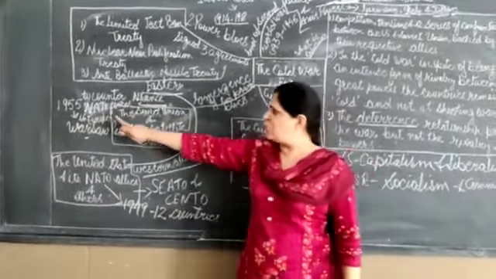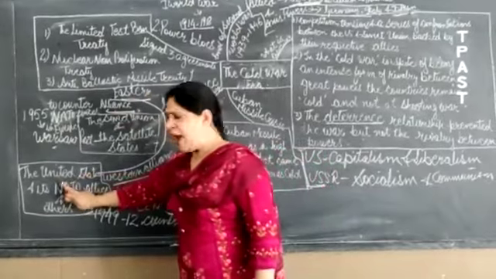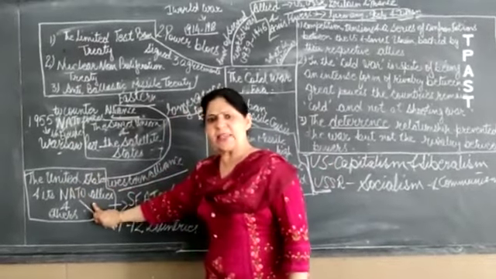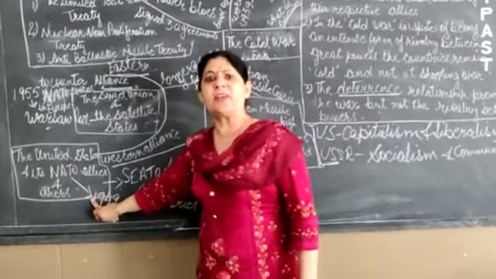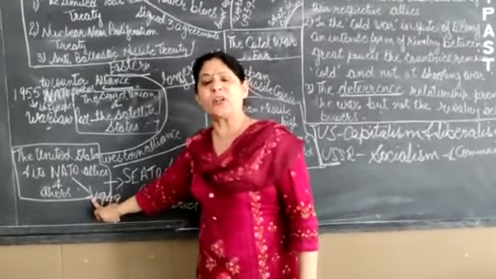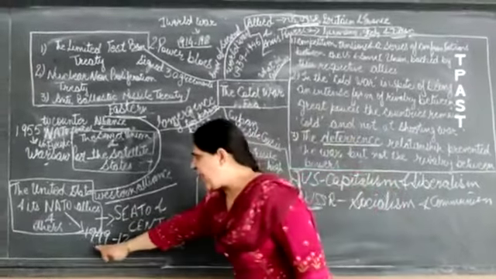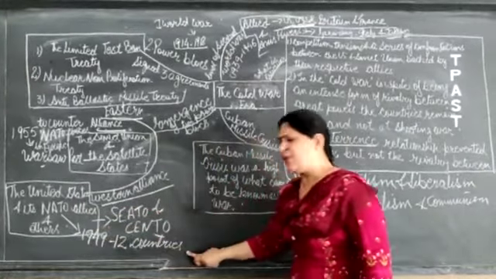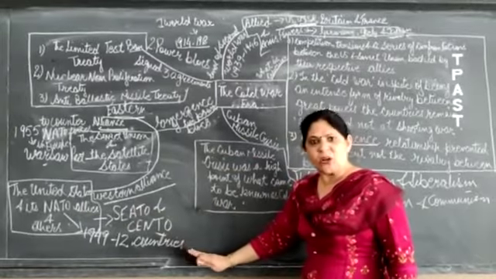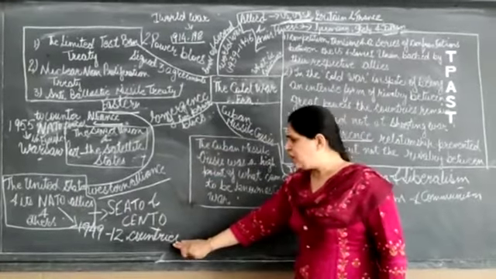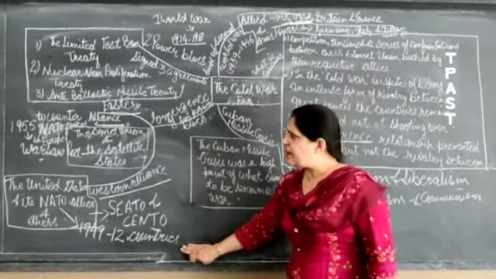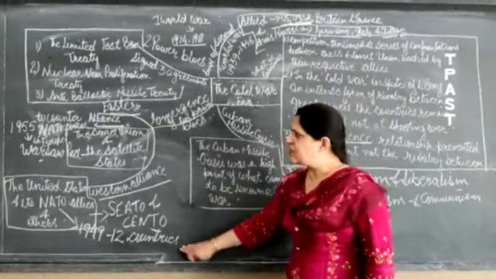On the other hand, the Western Alliance was headed by the United States, and its main power is NATO and its allies, in the year 1949. And with NATO, there are two more, that is SEATO and CENTO. In 1949, the NATO forces joined together with 12 countries. An attack on one would get a reply from all the 12 countries joined together. That is the emergence of two power blocs.